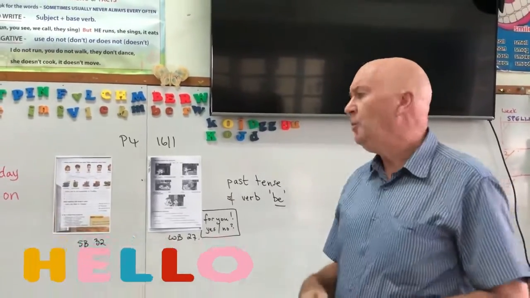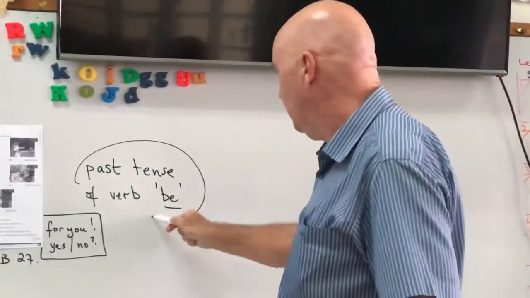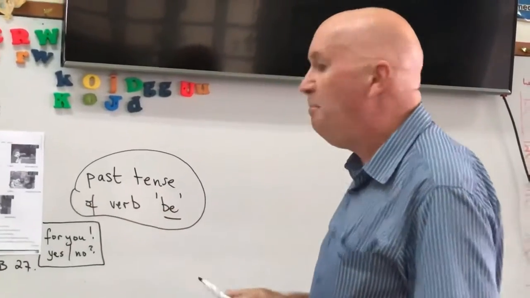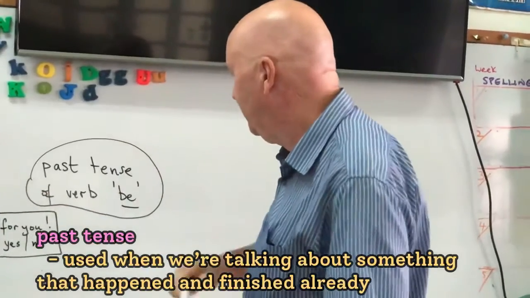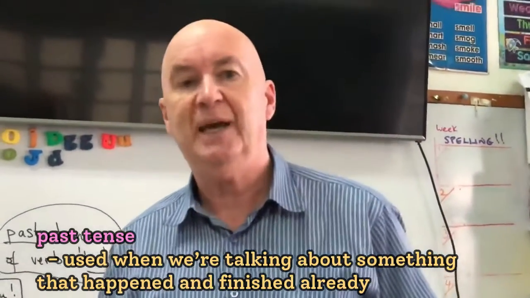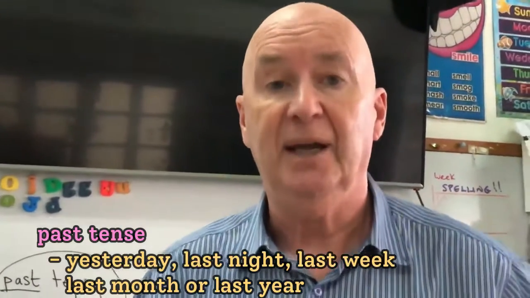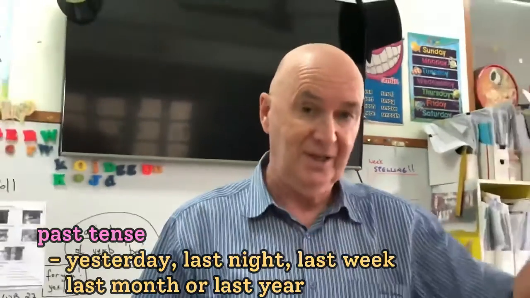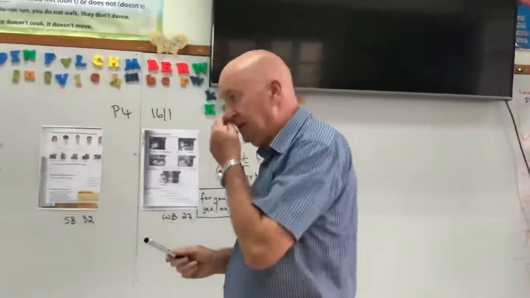Right before, we're looking at the past tense of the verb be. The past tense means we use it when we're talking about something that happened and finished already, like yesterday, like last night, like last week, last month, or last year. Okay, so let's look at this first.